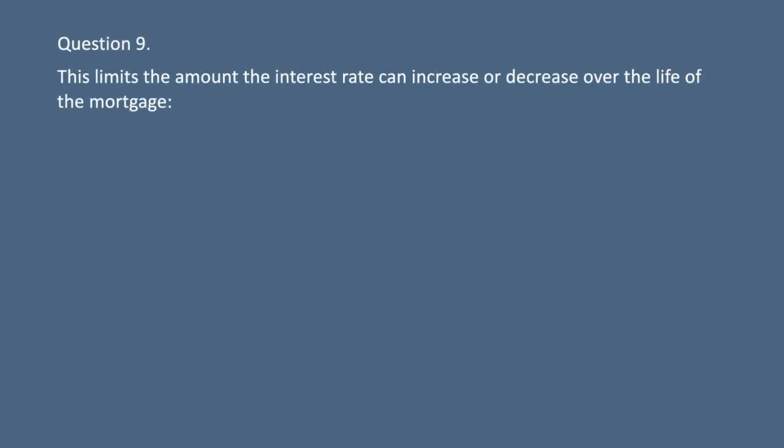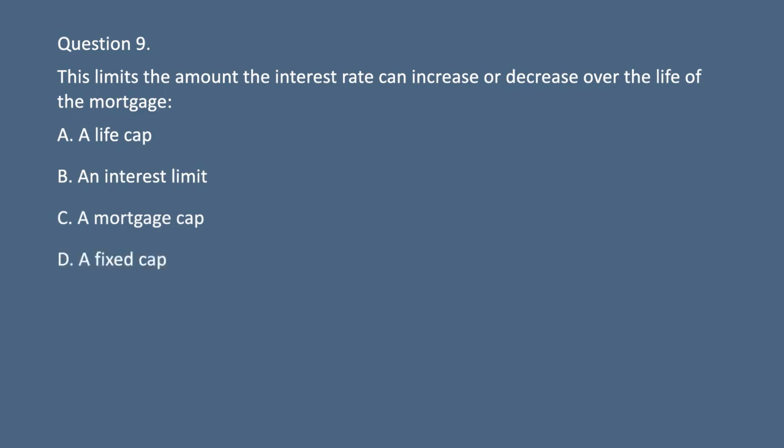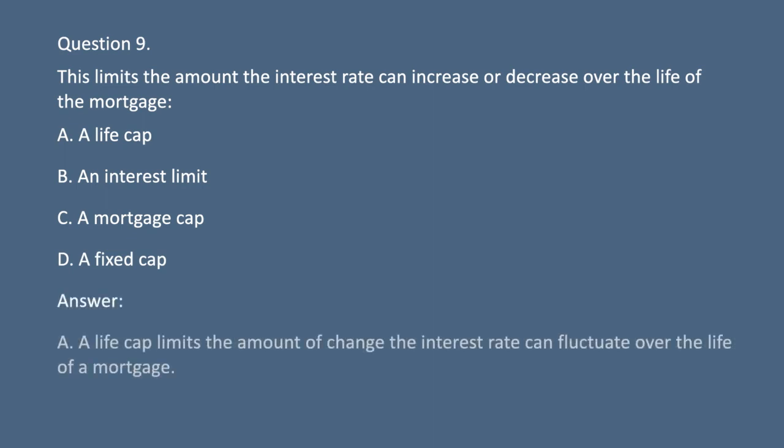Question 9. This limits the amount the interest rate can increase or decrease over the life of the mortgage. A. A life cap. B. An interest limit. C. A mortgage cap. D. A fixed cap. Answer: A. A life cap limits the amount of change the interest rate can fluctuate over the life of a mortgage.